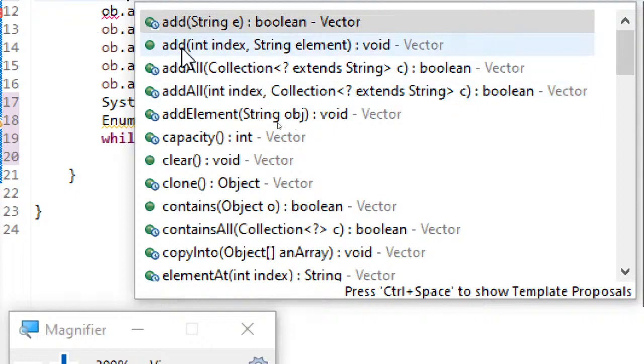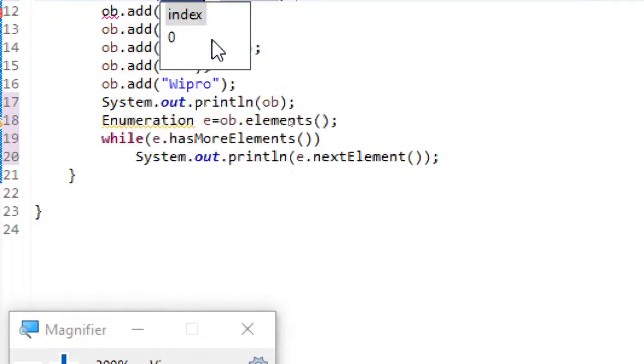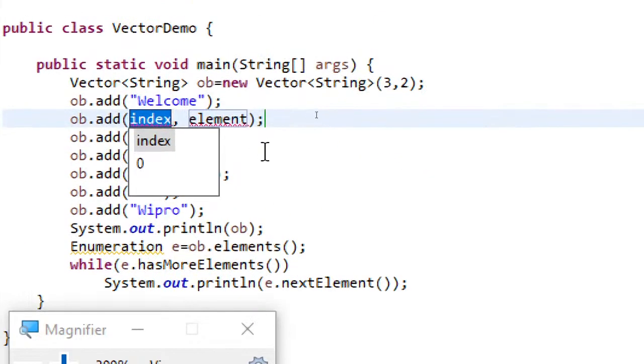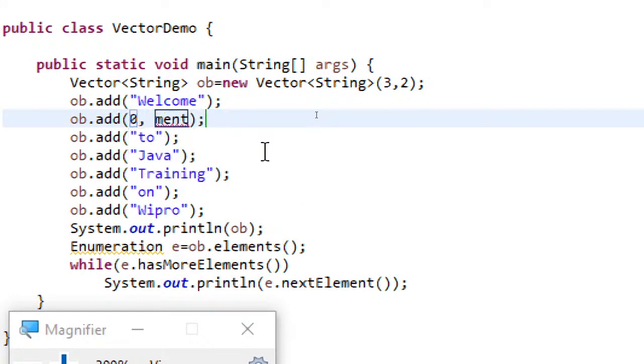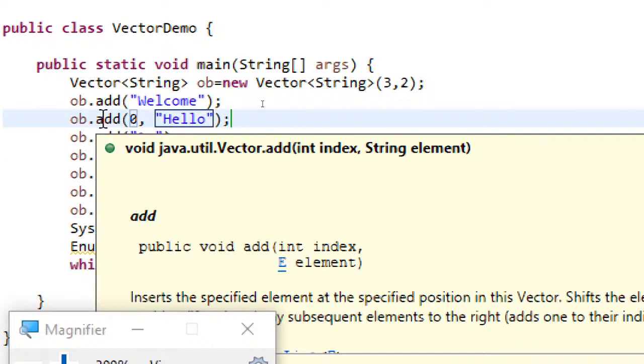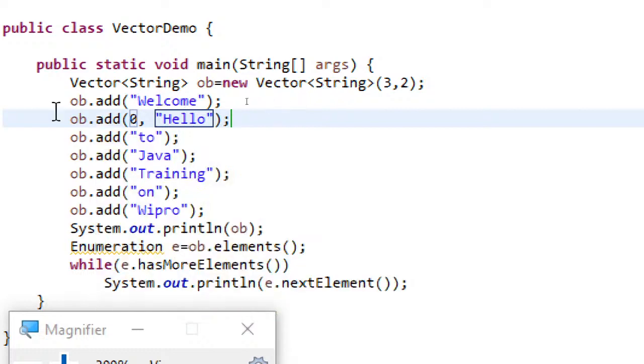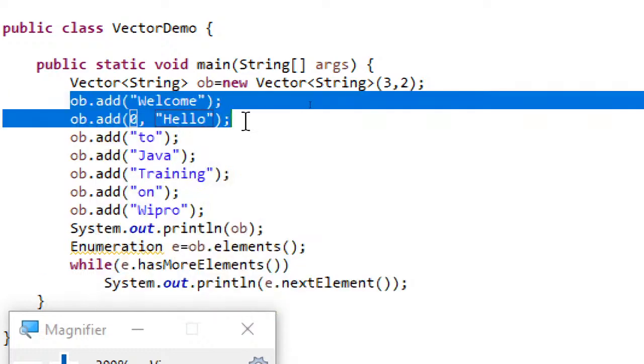Suppose I am using this one, so I can specify index 0, and then you can specify some string. So here you can see add is an overloaded method. I hope you can understand from these two statements. Add is an overloaded method.